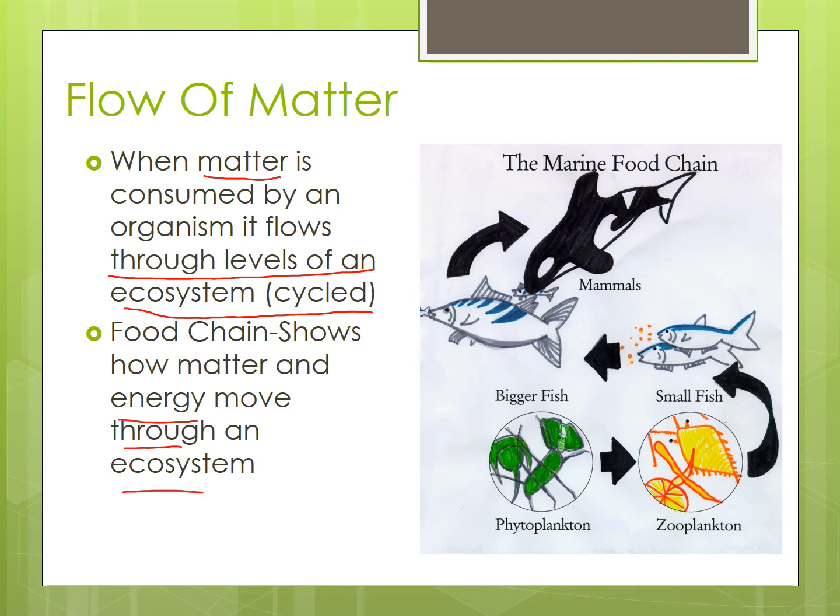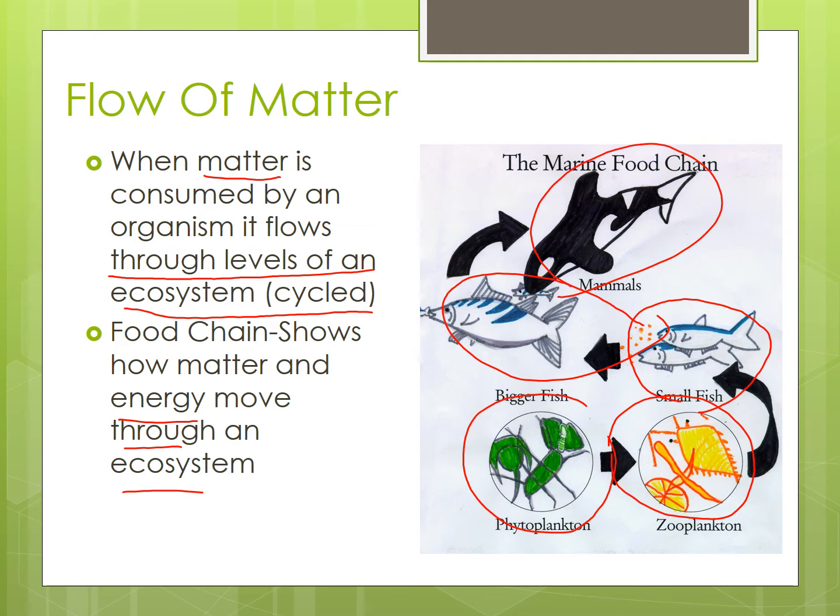So a quick, simple food chain. We have phytoplankton, which gets eaten by zooplankton, which gets eaten by small fish. Those small fish get eaten by bigger fish, and then the bigger fish get eaten by the bigger ones like whales and mammals.